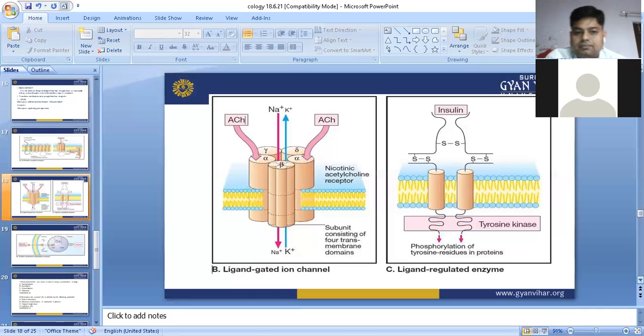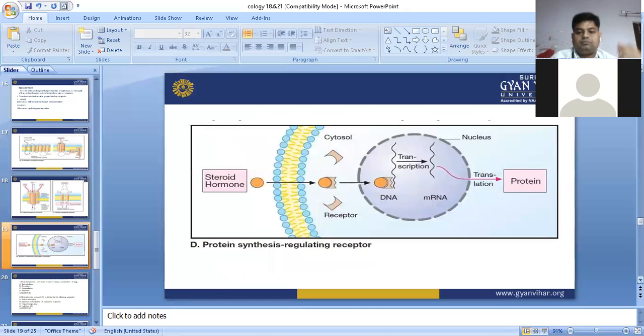And the next one is the protein synthesis regulating receptors. The last one, nuclear receptors, you can say steroidal hormonal receptors. The last three receptors are always available on the membrane surface. But this receptor is available intracellularly, meaning inside the cell. What would be present inside the cell? The cytoplasm is available, the nucleus is available.